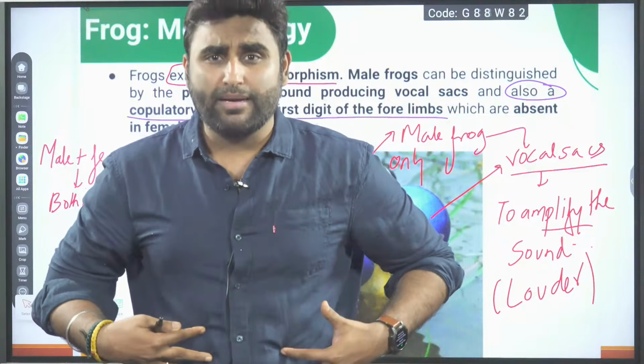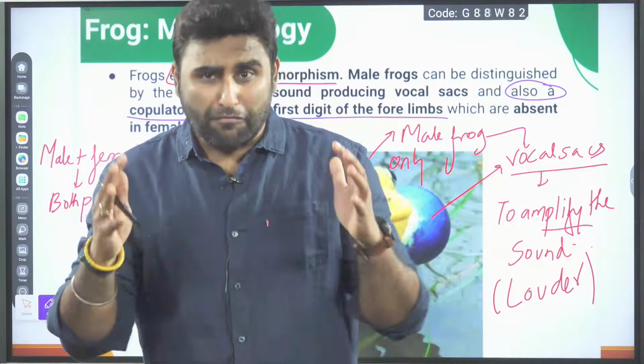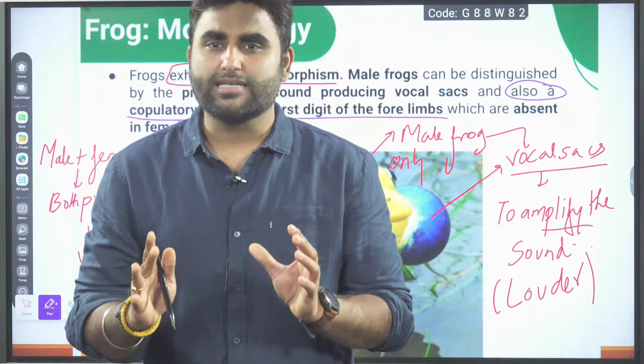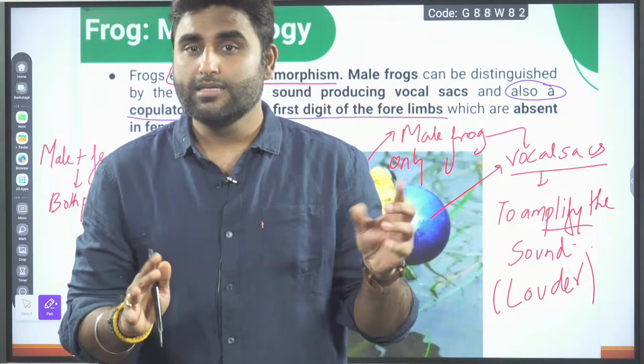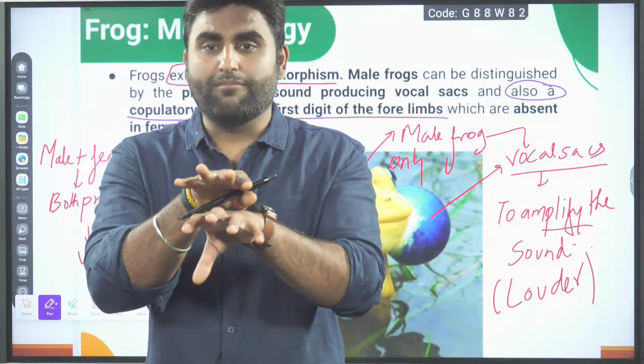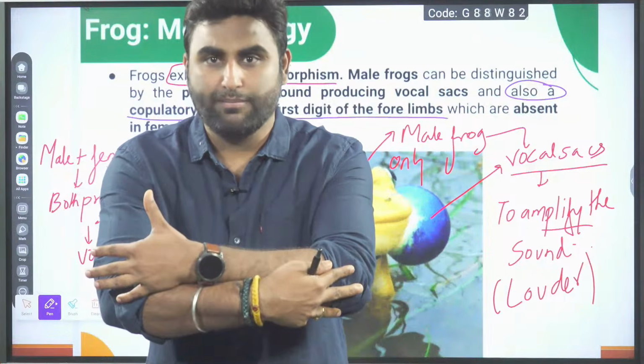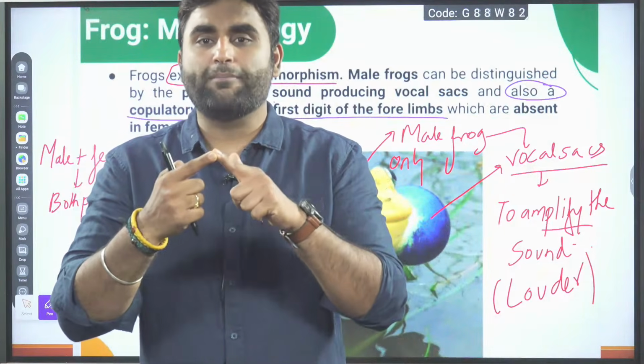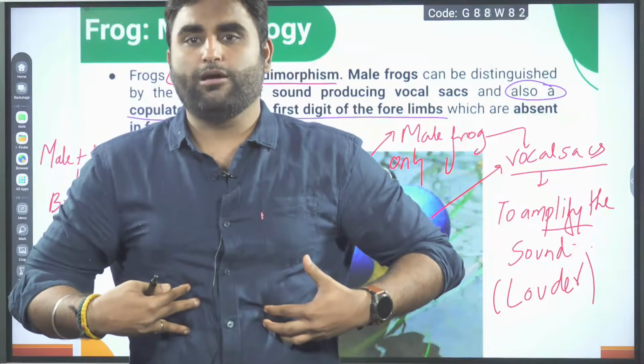The belly of the female frog, the abdomen, is filled with a lot of eggs. The eggs are very large in size as compared to the sperm of the males. So the female is sitting, the male frog will come from behind and embrace the female frog. It will hug from behind basically. And using the copulatory pad, the male will press the belly of the female frog.